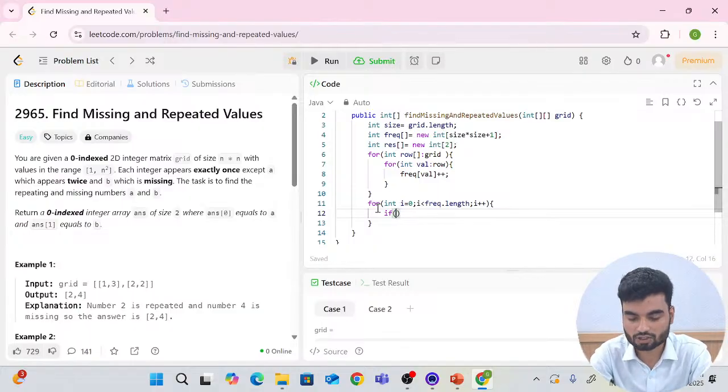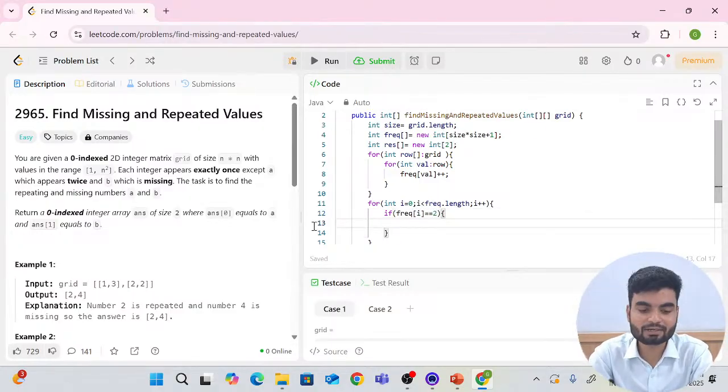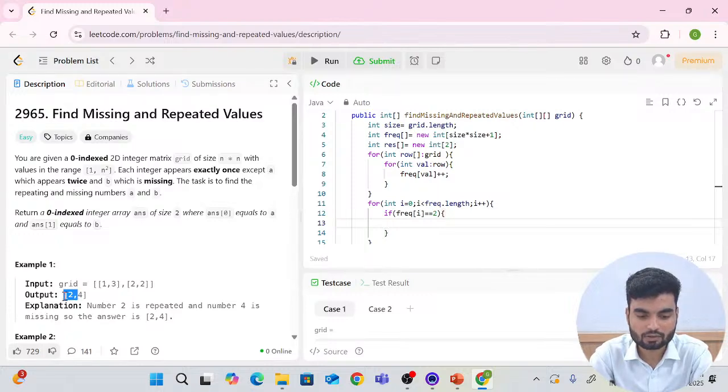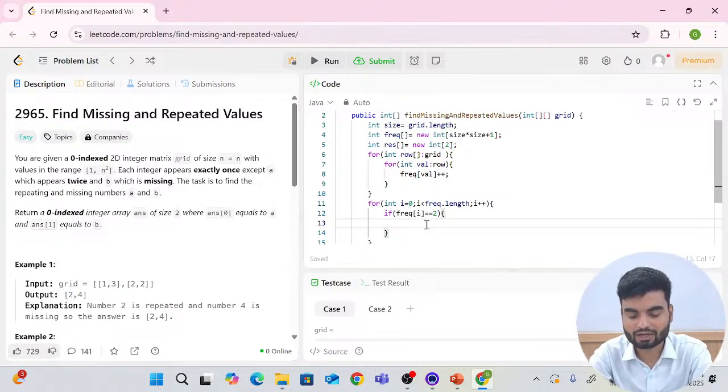If on a particular index you have value 2, we can say that it is repeated. And if it is repeated, where will that go? On index 0. Look at this. That is going on index 0. So I'll write here result on index 0, I'll put the value of i.